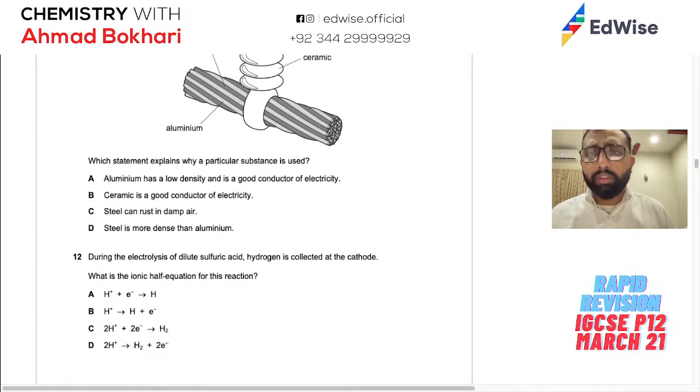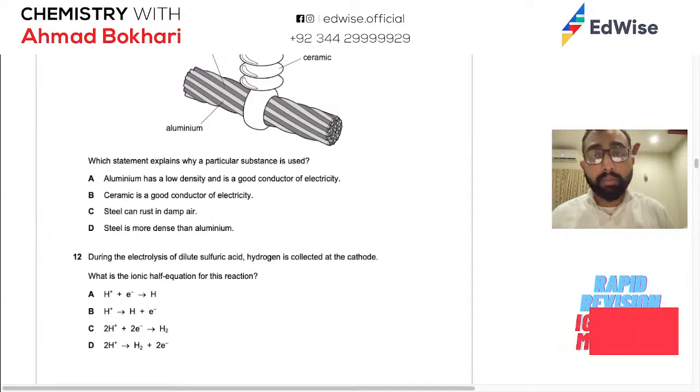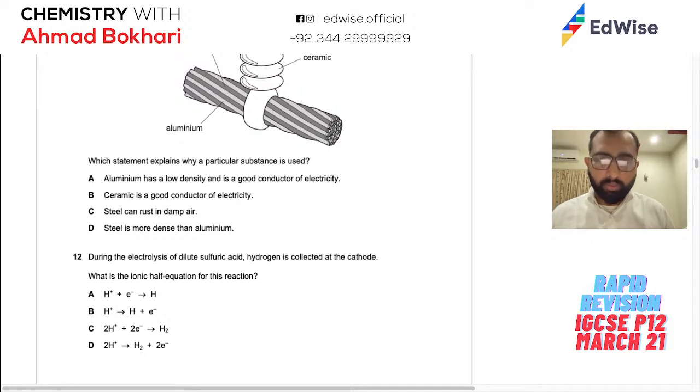The diagram shows the structure of an overhead power cable. So you have this, you have ceramic there, you have steel there, aluminum there. Interesting. Which statement explains why a particular substance is used? Okay, ceramic क्यों use करेंगे? Because we don't want it to conduct electricity. Okay, and why would we use steel and aluminum? Because we need it to conduct electricity.